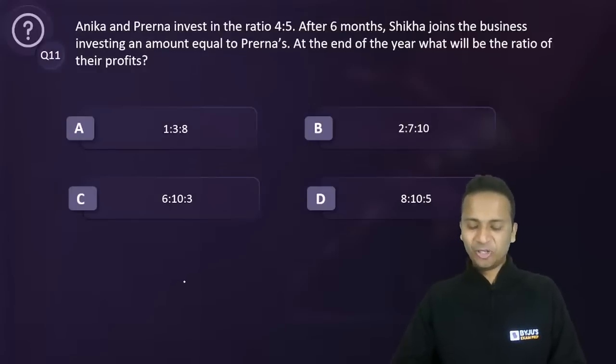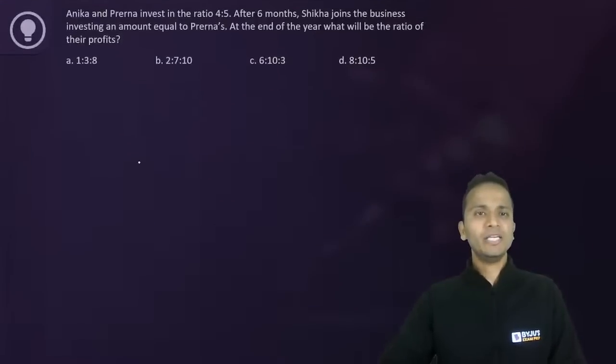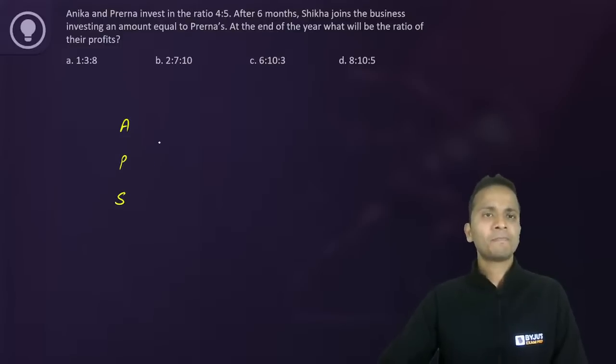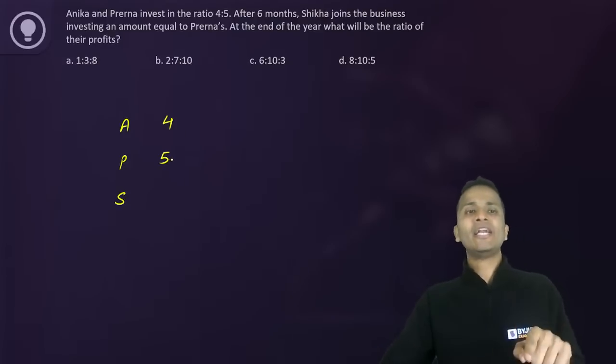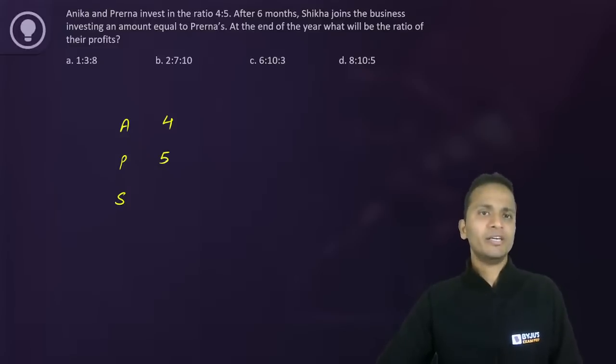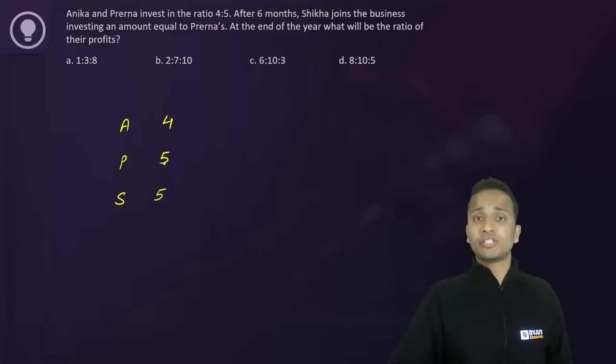All right, great, good. आसान क्वेश्चन है. Yes, it is very easy. चलिए. Now three people are there, Anika, Prerna, and later on Shikha will join. ठीक है. Now Anika and Prerna have started with the investment of 4:5. I'll consider 4 and 5. And later on Shikha joined with an amount which is equal to that of Prerna. So that means it will also be 5. But Shikha joins after 6 months.